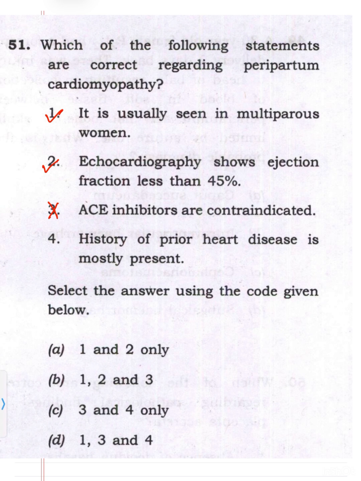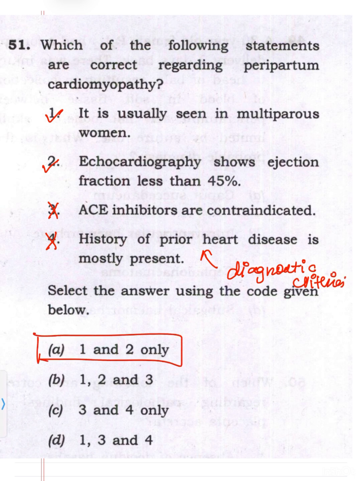Fourth is history of prior heart disease is mostly present. No, this is one of the diagnostic criteria, that there should not be any history of prior heart disease. So options 1 and 2 are correct. So A will be the correct option.